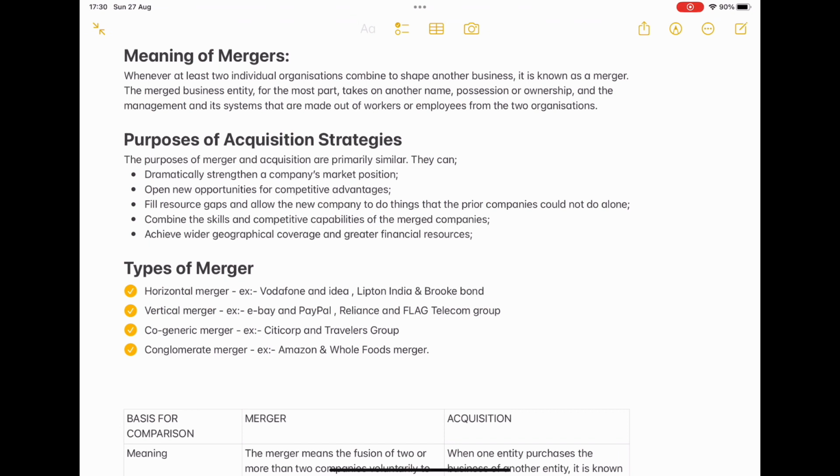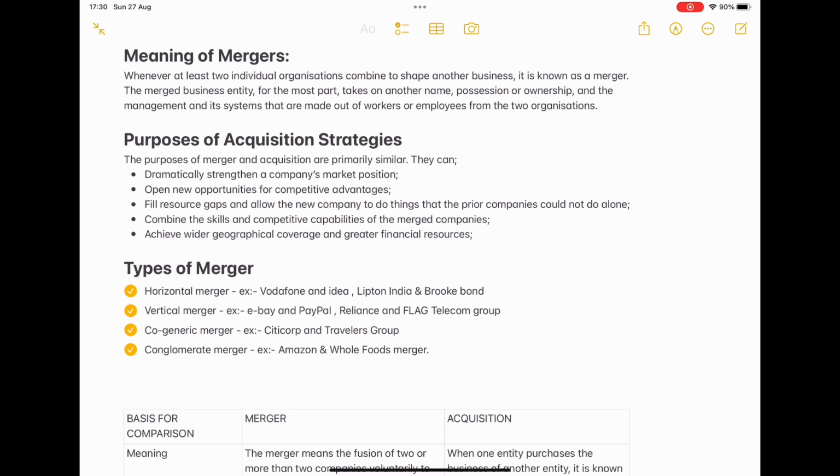So horizontal merger, in the sense that the company is going to purchase or merge with another company in the same industry, whose business entities are involved in activities in the same line. For example, I have given Vodafone and Idea, isn't it? Both companies are related to telecom.